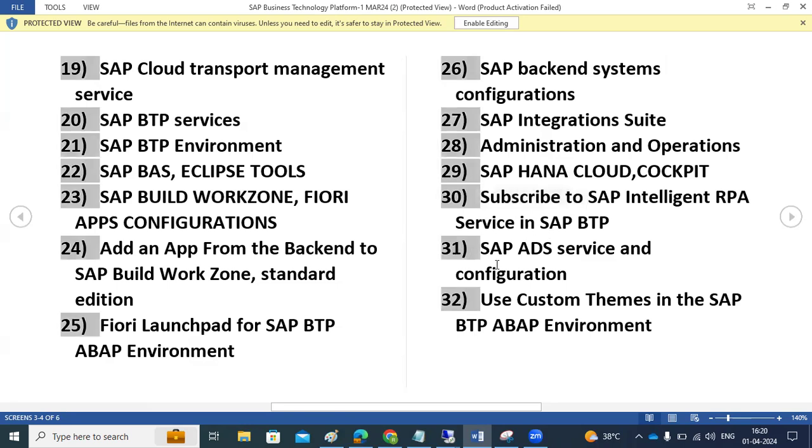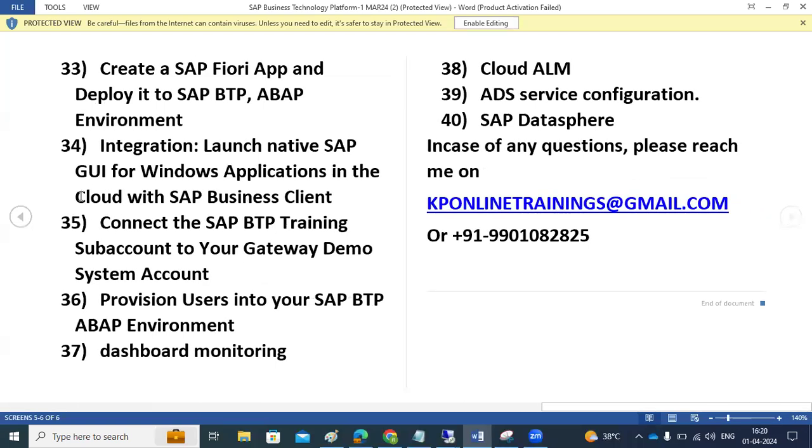These are the new services which I added, like the ADS service and configurations, and the custom themes configurations. All of these are Fiori related, and also the Gateway system configurations here.